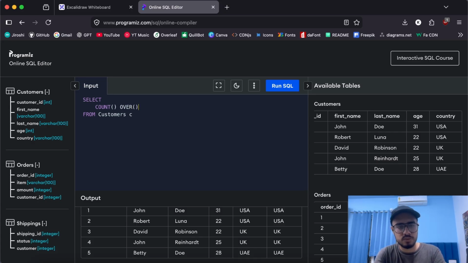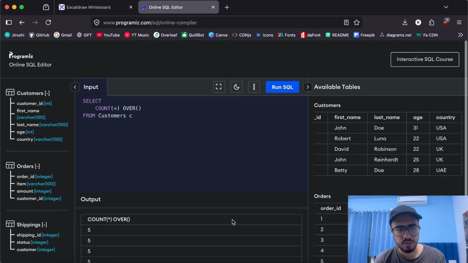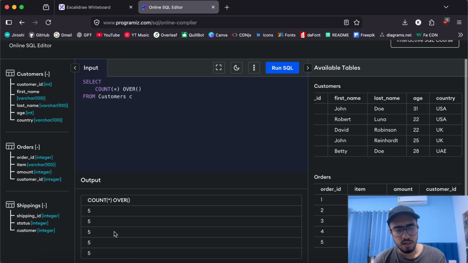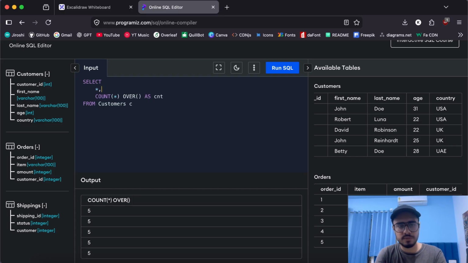So if I try to do something like this, count star over, when I just specify over, it assumes everything. We don't have a logic specification inside over, so it does not know over what. It will perform over the whole table. So when I run it, it will give me the count. As you can see, it gave me 5 5 5 5 5. At first look, you don't really get what it's trying to say. Let's make it simpler. We'll call it count, and we'll also specify star.